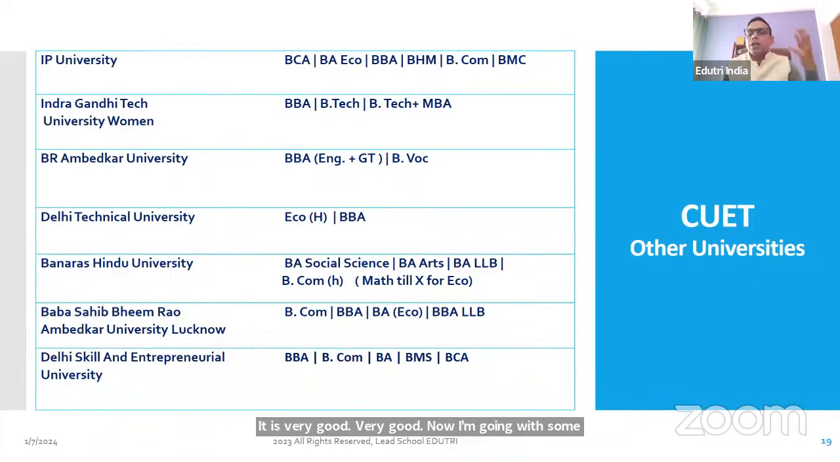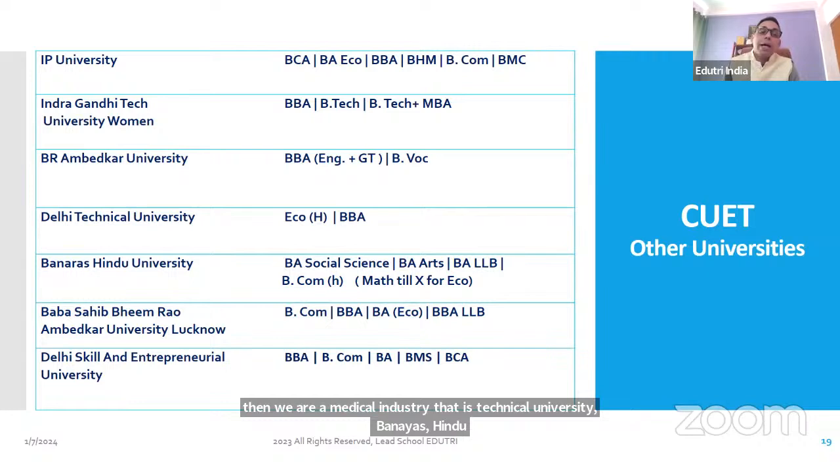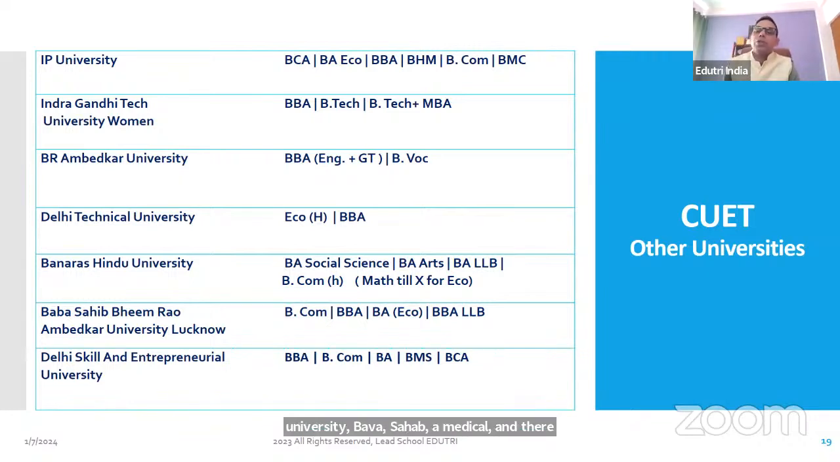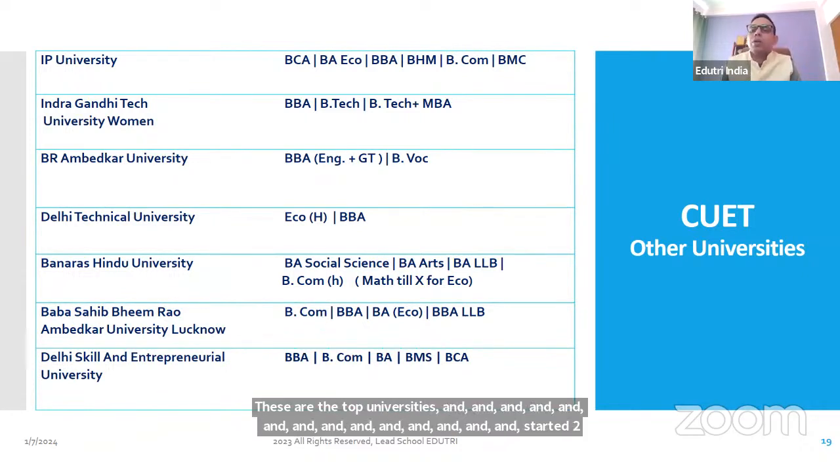Some universities I cannot cover, I told you that there are 253 universities. I cannot take all of them, depending upon what area you are in and what your own interest may be. But generally, after Delhi University, people go for IP University, Indira Gandhi Technical University, which is only for girls, then BR Medical University, Delhi Technical University, Banaras Hindu University, Baba Saheb Bhimrao Ambedkar University, which is in Lucknow, and Delhi Skill and Entrepreneurial University, which has been started 2 years back by the Kejriwal government. These are the top universities located in Delhi NCR mainly, but some of them are in Banaras also, Lucknow also, and there are many other universities which I cannot take.